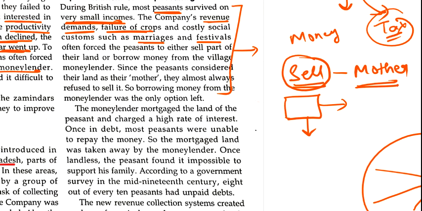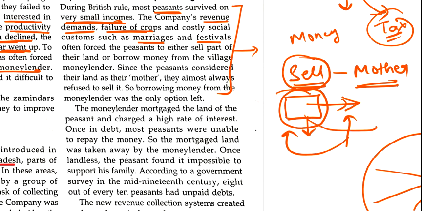These money lenders will take your land and give you some money, and in future you need to repay that money to the money lender, and they will give you the papers of your land. Suppose you are unable to pay this money, then the money lender will take the ownership of your land. Clear?